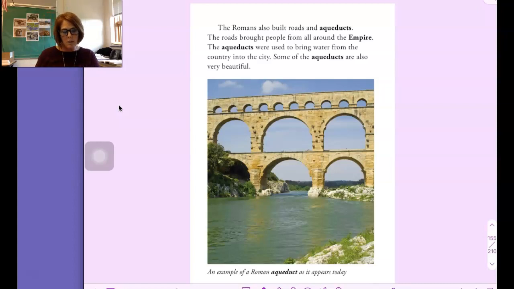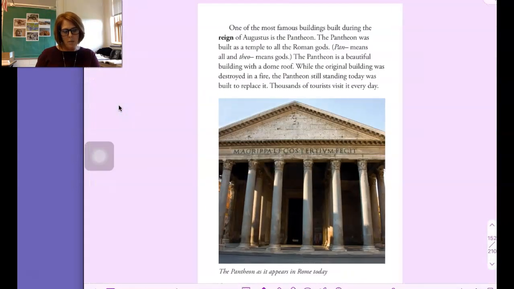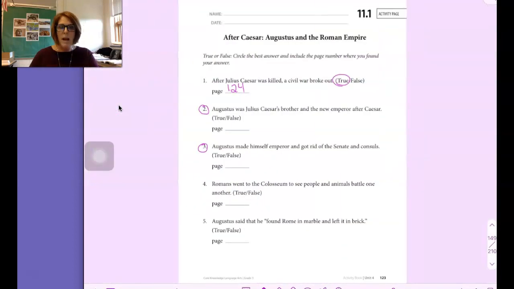Okay, so boys and girls, please make sure that you have all 5 questions answered. Do not submit this paper with blank answers. You need to have true or false circled for each question and the page number where we found it.